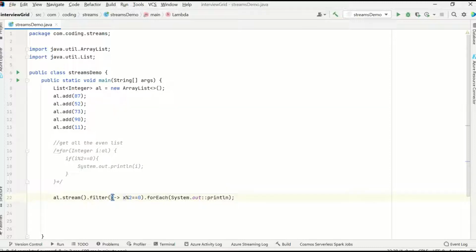It is taking one input, like each input from this list. First time it will take 87, then 52, 73. So each input from this list will be checked with this condition, and this will return us true or false. So that's why this filter accepts a predicate. And for each of those filtered values, what we are doing is a print of each. This is a method reference. I've already explained it in my previous videos.